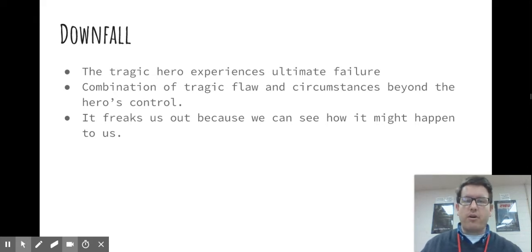The tragic flaw isn't this thing that only specific people have. We all have a tragic flaw. We all are arrogant. We all are too loyal. We all are something. We've all got something. And so we can see ourselves in the tragic hero. And when he or she fails, we're like, oh man, I might also fail in that situation. So that's why we get scared or we get upset at the end of a tragedy.